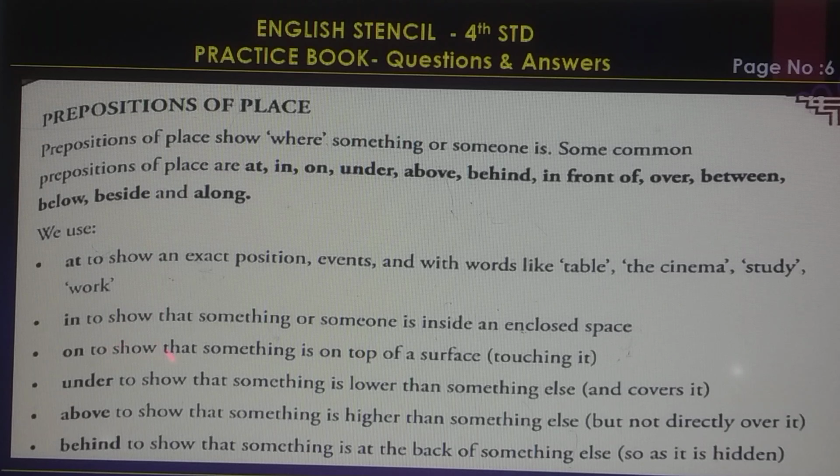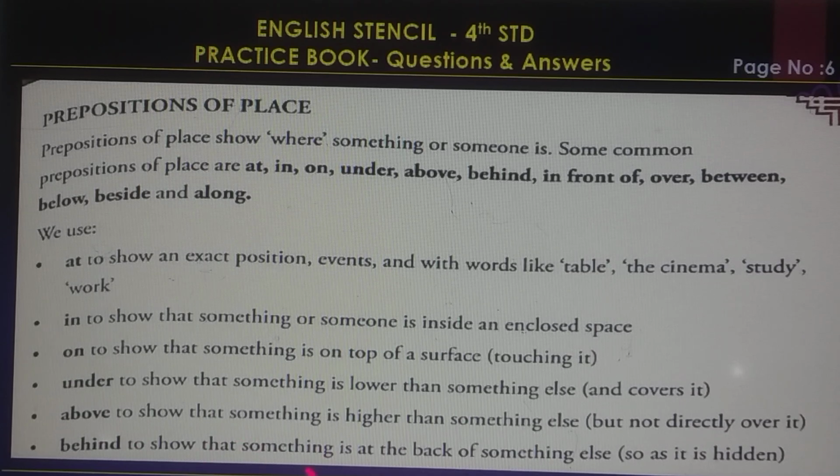In shows that something or someone is inside an enclosed space. On, to show that something is on the surface of something else and touching it. Above, to show that something is higher than something else but not directly over it.